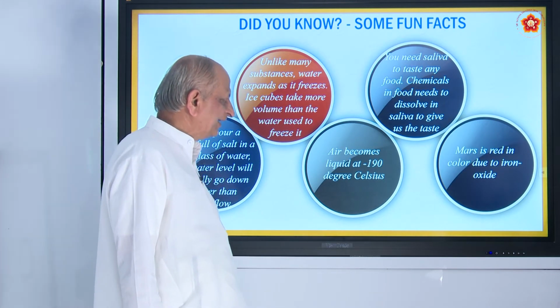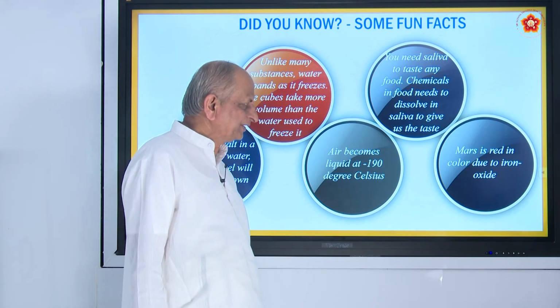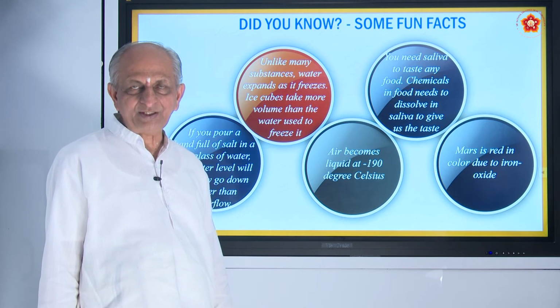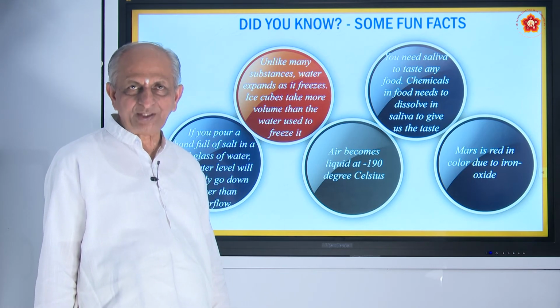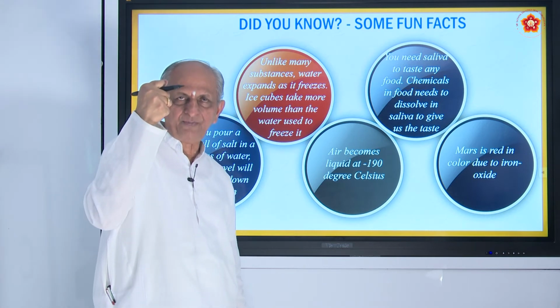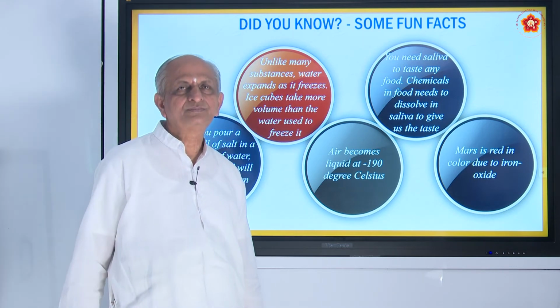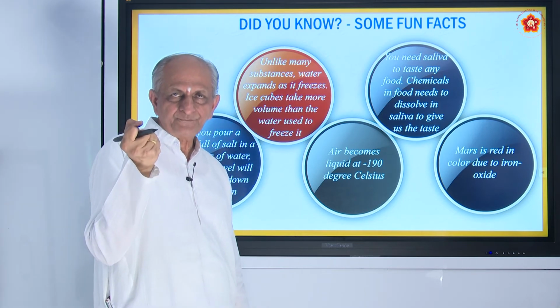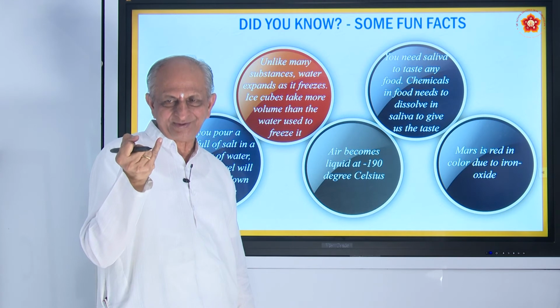Similarly, if you see Mars, Mars is one of the planets. Can you name? It is in the solar system. What is solar system? It is a system of planets around the sun. They go around the sun. First one is Mercury, then Venus, then Earth.